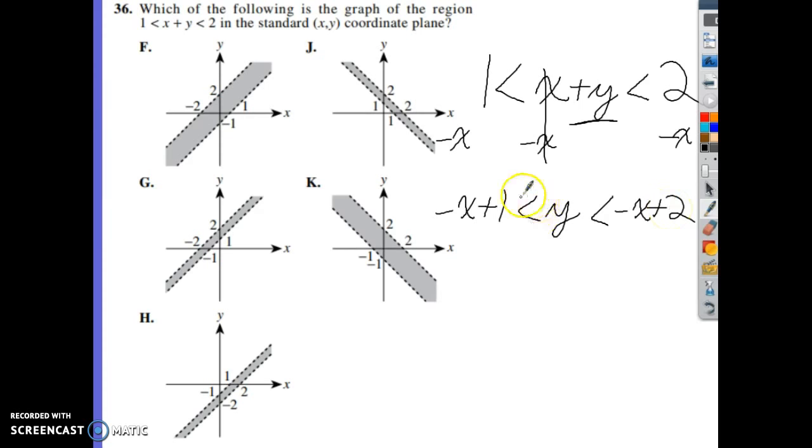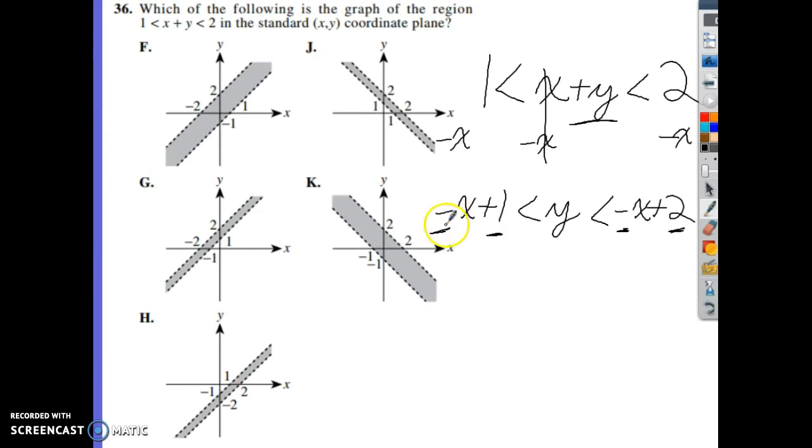Now, next thing you need to know with inequalities is that there's solid lines and dotted lines. Solid lines are going to have an equal to underneath those. The line underneath tells you to draw a line. There's no line underneath this one, so it's telling you that it's going to be dotted or a dash line. So all of these answer choices here have dash lines, so we don't have to worry about that. That doesn't narrow it down for us. What we're going to be doing is looking at slope and y-intercept on both lines.